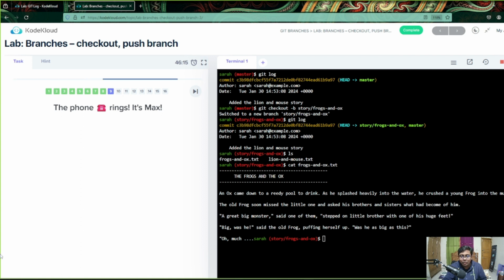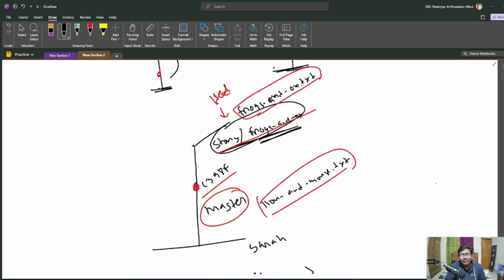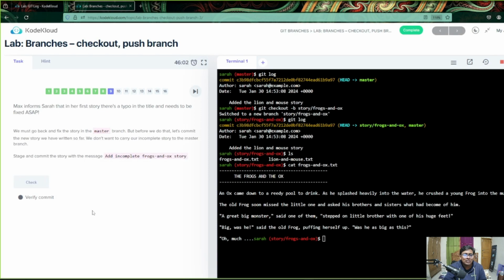It's Max. There is another character which comes in, created by Sarah, which is Max. Max informs Sarah that in her first story there is a typo, a type error, and it needs to be fixed as early as possible.